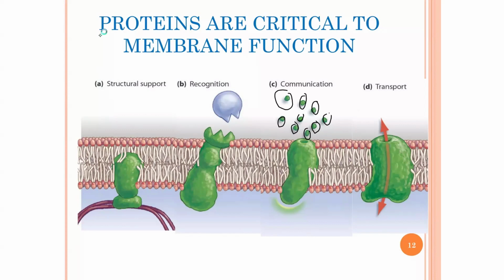So the cell membrane has structural support, recognition, and cellular communication. You all know that there is cellular communication, but you may not know how one cell communicates with another. Usually cells communicate with one another through the proteins found on the surface of the cell membrane. And then the last thing is transport. The proteins found in the cell membrane are important in transporting substances in and out of the cell. Ladies and gentlemen, I think there is a problem with my Zoom, so it will stop in the